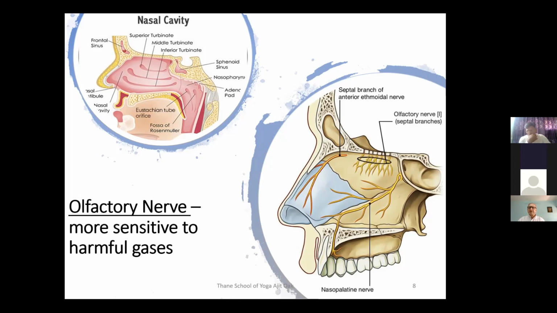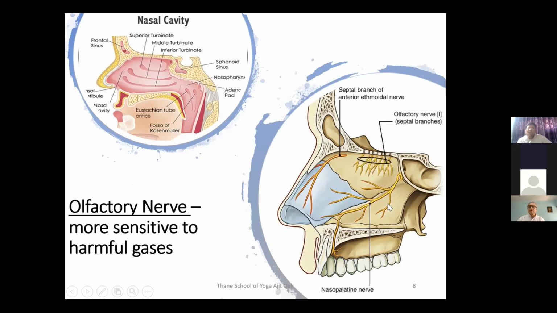Smell is also a protective mechanism for our body, especially if toxic gases enter the nose. The olfactory nerve endings are much more sensitive to toxic gases as compared with any other smell. So that toxic smell will be detected immediately, and the motor part of the brain will be activated, and the command will go to the muscles that you have to move away from the area where you are having that toxic smell. Otherwise, gases like carbon monoxide will cause a lot of damage within no time. That's why it is an important aspect of protection of the body from toxic substances entering the nose.